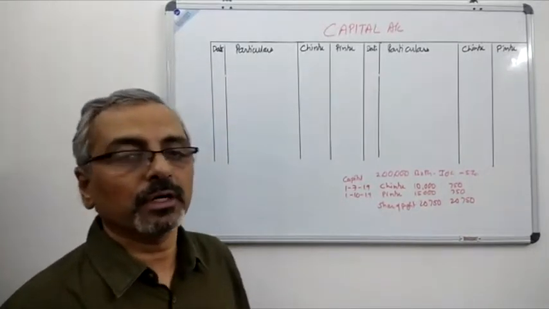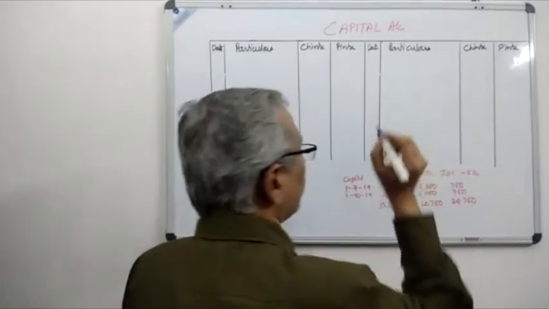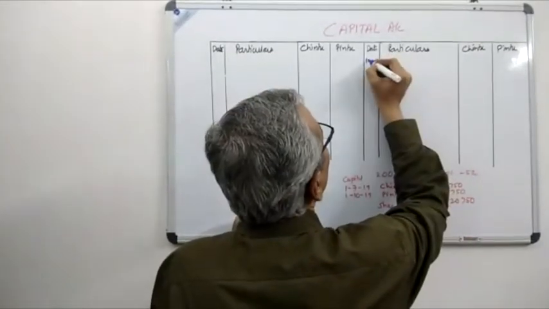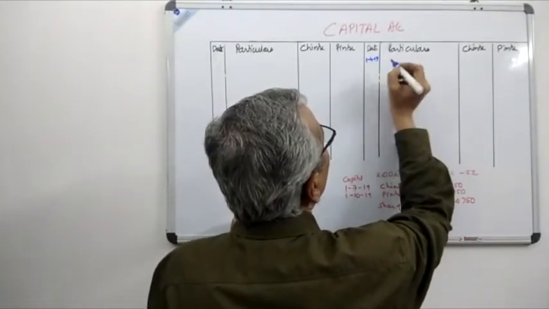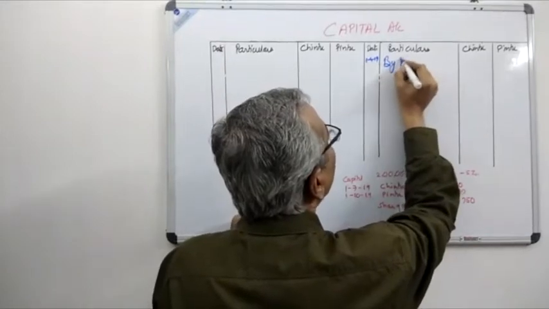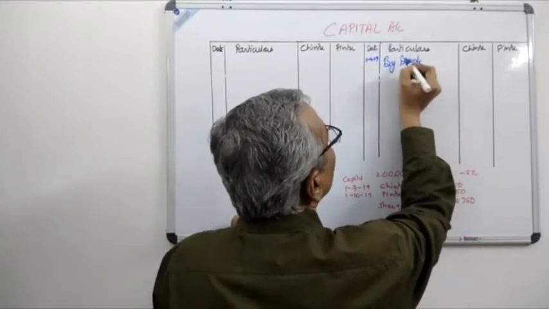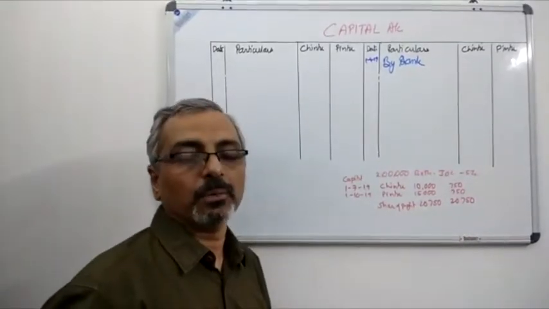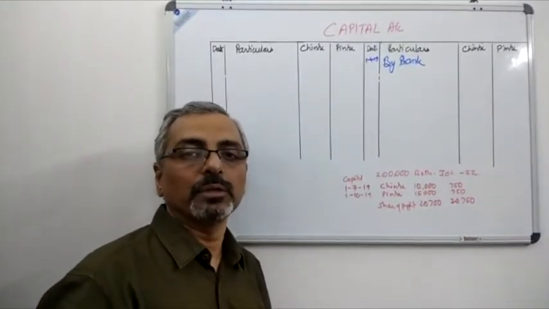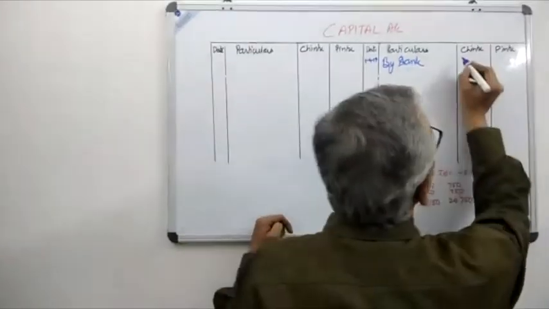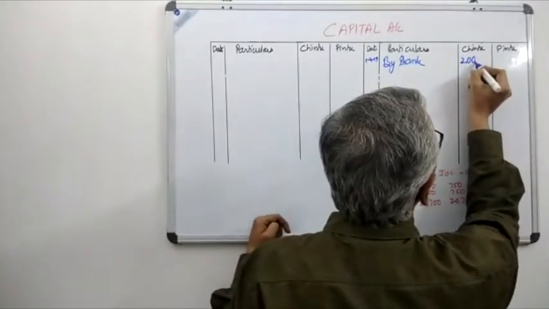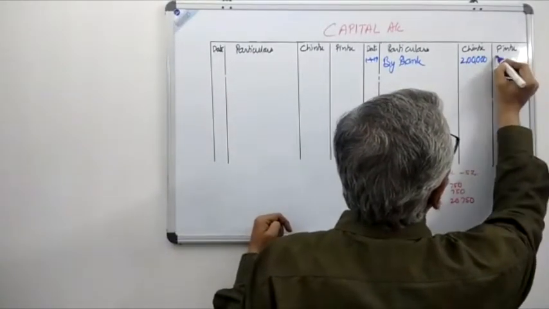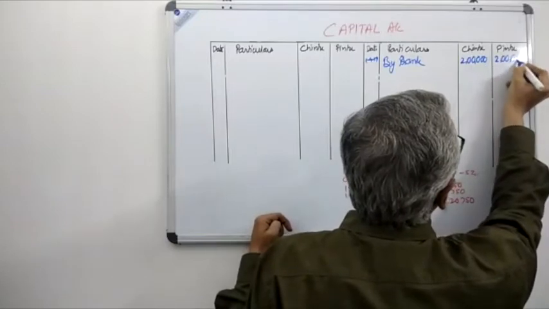So first things first, we will do the entry on the date 1st of April 2019, and the entry will be by bank. Why? Because the business was started with the initial investment of 2 lakh. So by bank, we will do the entry for Chintu 2 lakh and the entry for Pintu also 2 lakh.